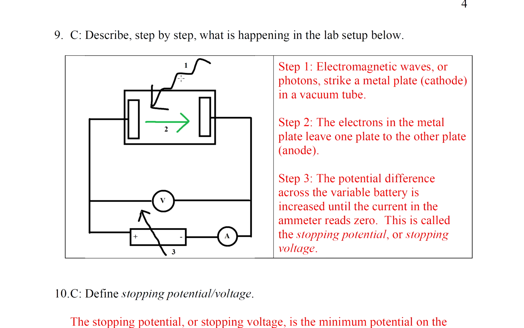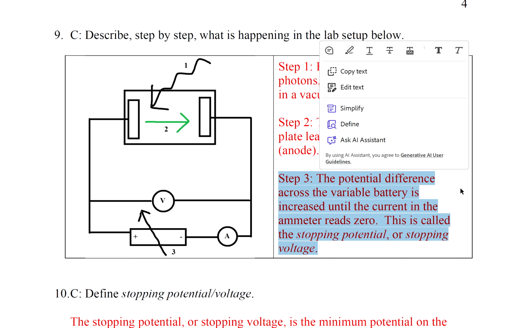So step 1 you could see in the image. A photon or an electromagnetic wave strikes a plate. Step 2, in green, the electron goes from one plate to another plate. Step 3, the potential difference across the variable battery is increased until the current in the ammeter reads 0. This is called the stopping potential or stopping voltage.